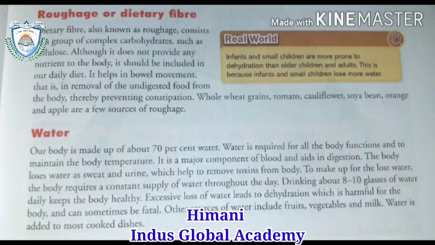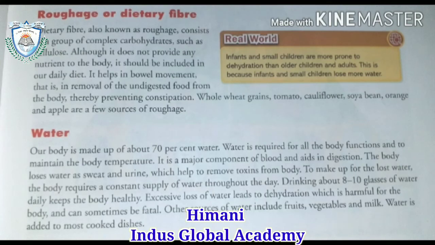Now water. You know that our body is made up of 70% water, and water is required for all body functions and also to maintain your body temperature. It is a major component of the blood and helps in digestion. The body loses water as sweat and urine, which help to remove toxins from the body. To make up for the lost water, the body requires a constant supply of water throughout the day. That's why we have to drink 8 to 10 glasses of water to keep our body healthy.